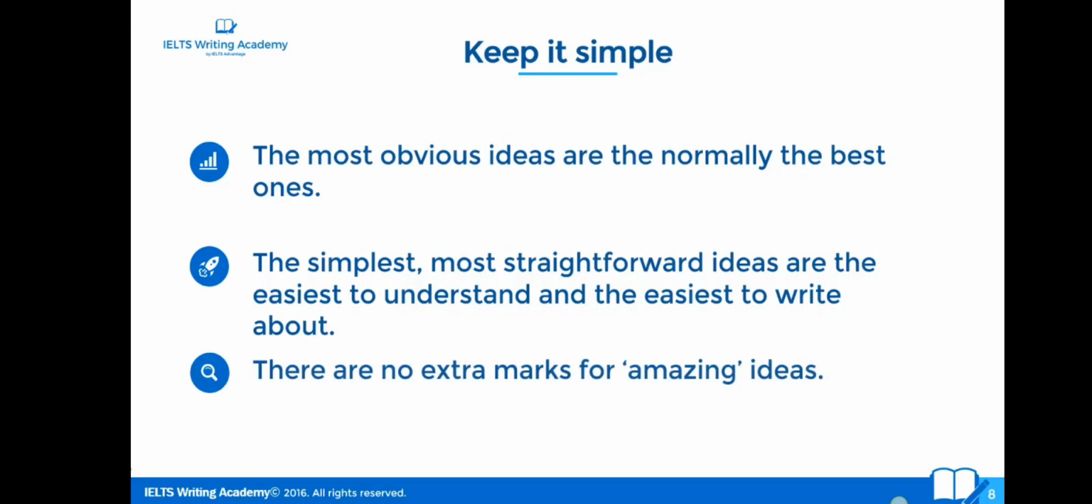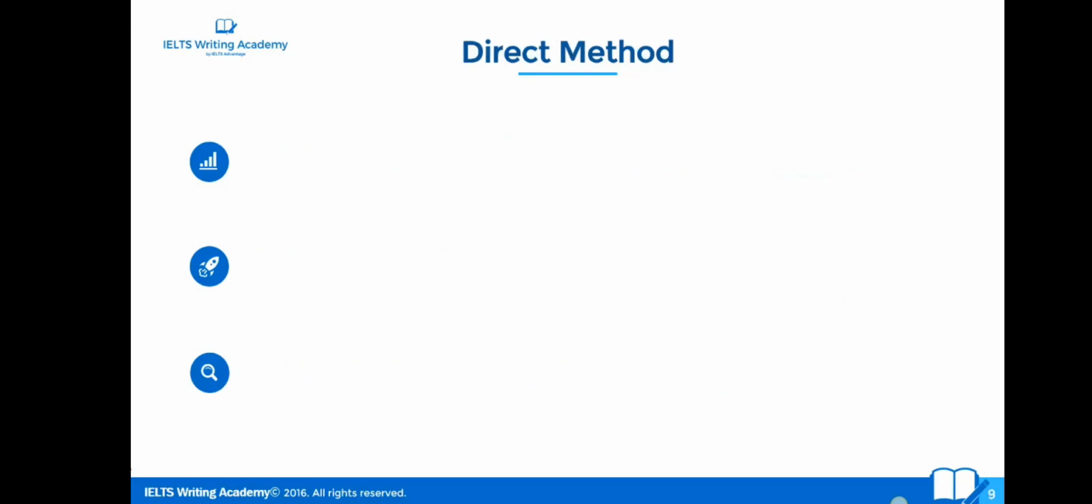There are no extra marks for amazing ideas. The only criteria are the ideas are relevant, they're specific to the question, they answer the question. There is not like a hierarchy of ideas where one idea gets 5 points and another idea gets 1 point. That's not how it works. All right, there are no extra marks for good or amazing ideas. The simplest, most straightforward ideas are normally the best.